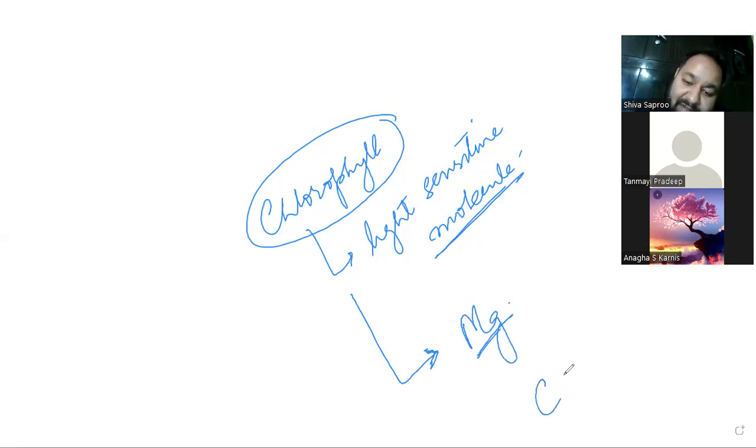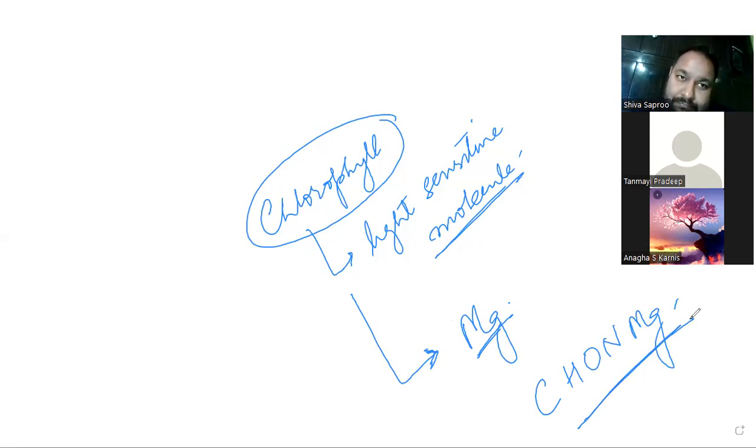Chlorophyll will have carbon, hydrogen, oxygen, nitrogen, plus magnesium also. How does that help? Magnesium is a vital part of it. It helps in trapping energy, simple, by liberating electrons. That electron thing we will study later.